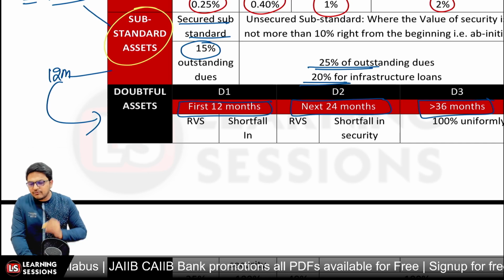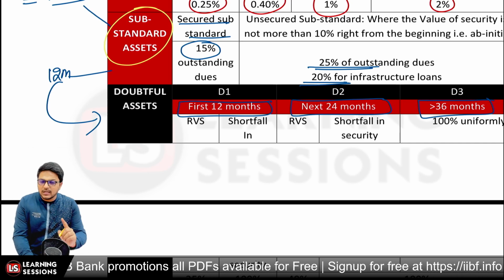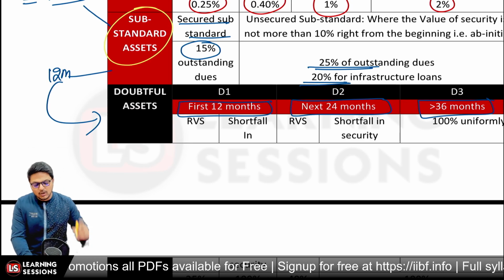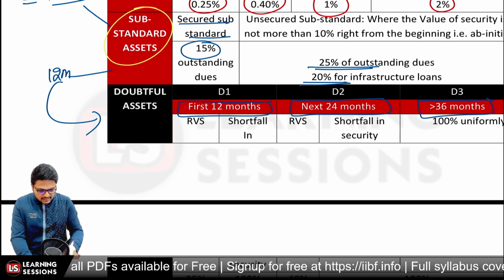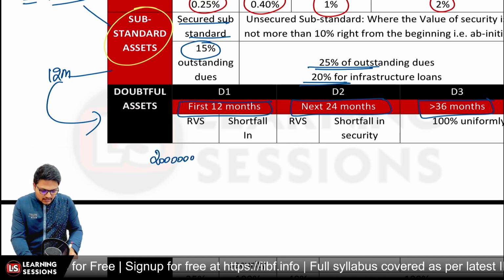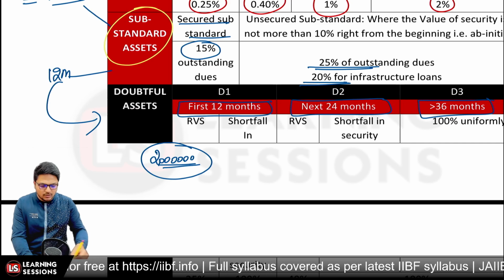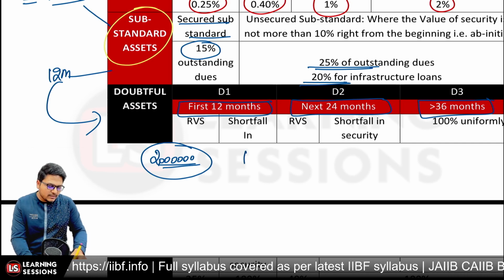Now in case of the doubtful category, we will be looking at the realizable value of security and the shortfall in security. Realizable value of security is, let's say the total loan amount, the total outstanding amount, is 20 lakh rupees, and further, let's say we have a value of security with us amounting to 10 lakh rupees.